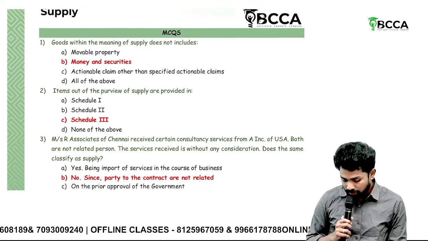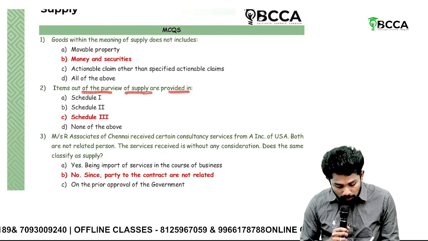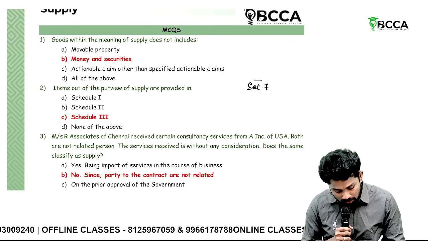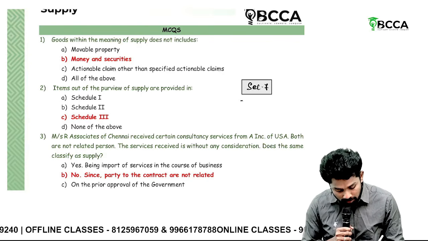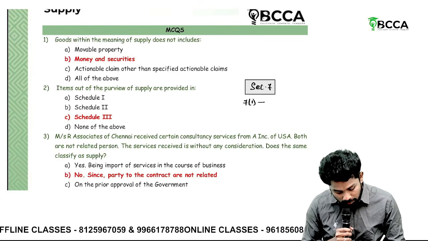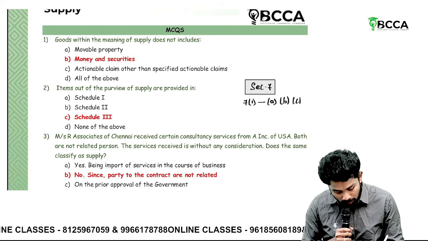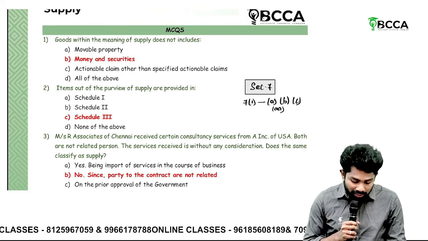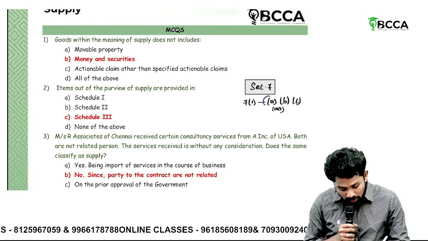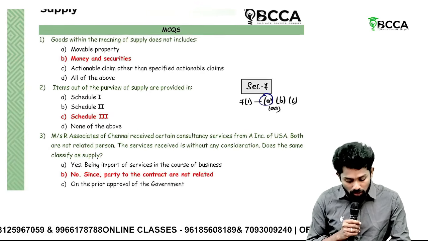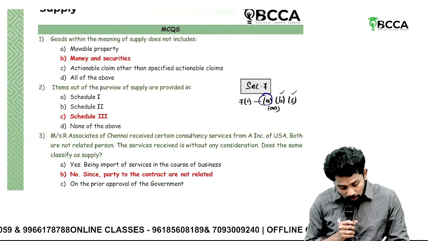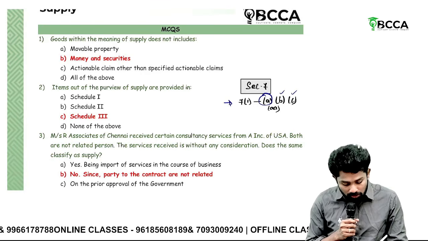Then items which are out of the purview of supply are provided, sir, under section 7. If you know, section 7 on supply is discussed in parts. First it is decided under 7(1). Under 7(1), again there will be clause A, clause B, clause C. If any of these conditions are met, then it can be called supply. 7(1)(a) is the default one. If in case of import of services, 7(1)(b). Where there is no consideration, 7(1)(c). Once the conditions here are satisfied, it amounts to supply.